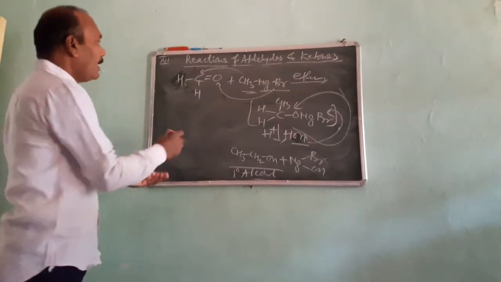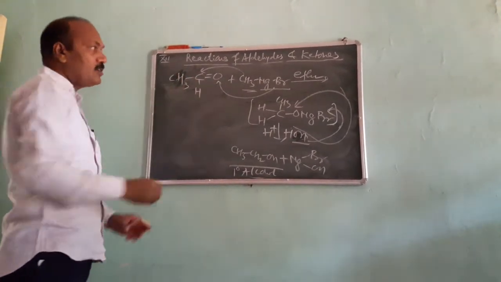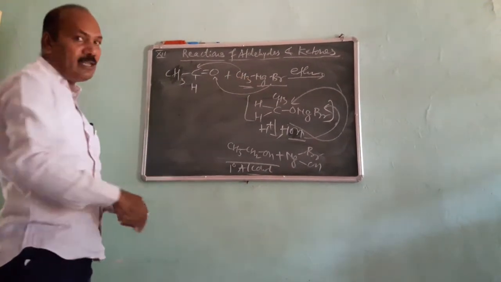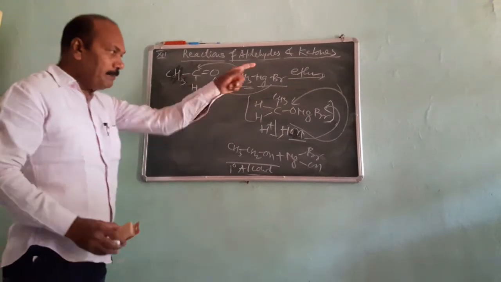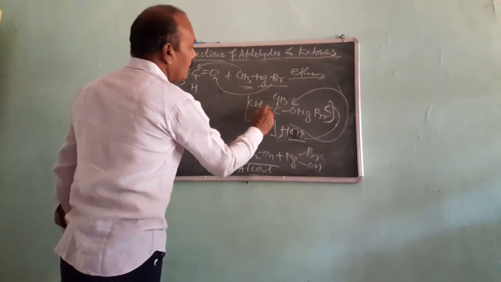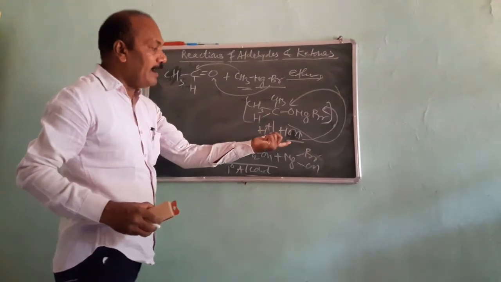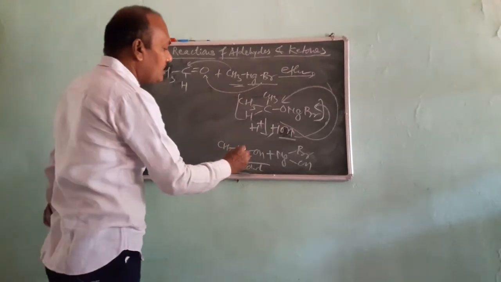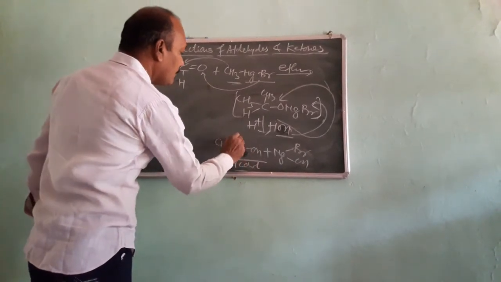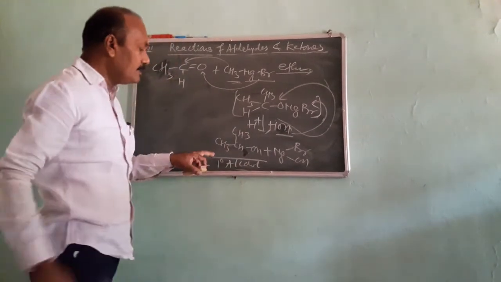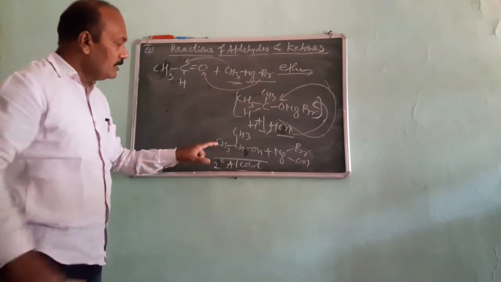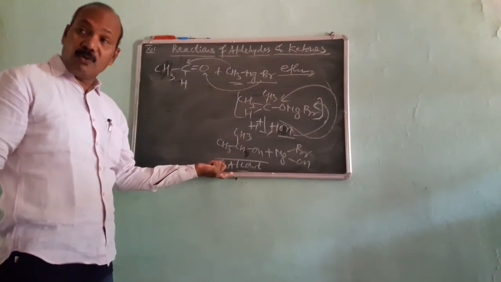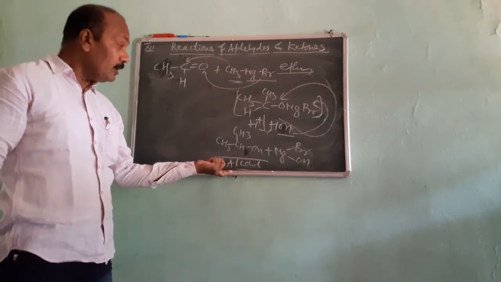Now let us see what happens on the addition of Grignard reagent on acetaldehyde. Whenever Grignard reagent CH3MgBr adds on acetaldehyde in presence of ether, there is formation of the intermediate or adduct. When this adduct undergoes acid hydrolysis, there is formation of this type of compound. This is called a 2 degree alcohol because it is CH3CHOHCH3. That is also called isopropyl alcohol or 2 degree alcohol.